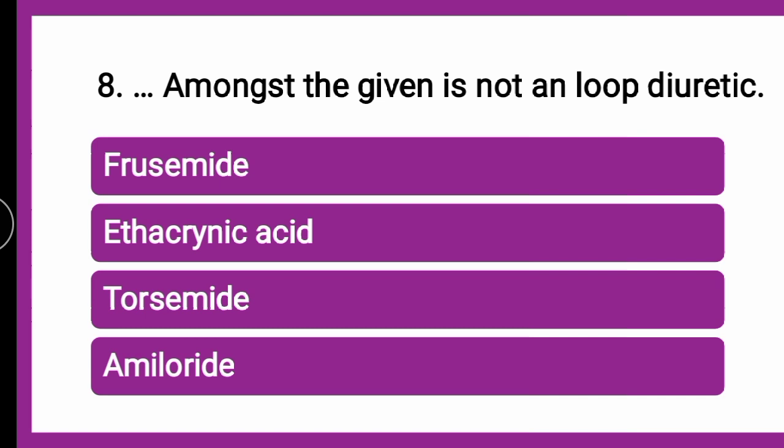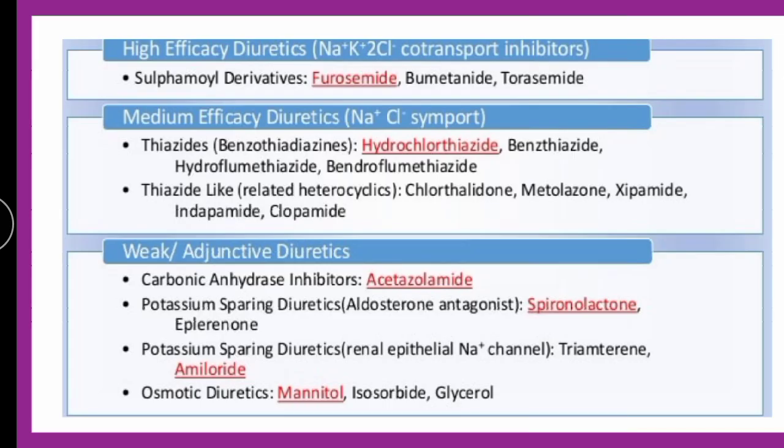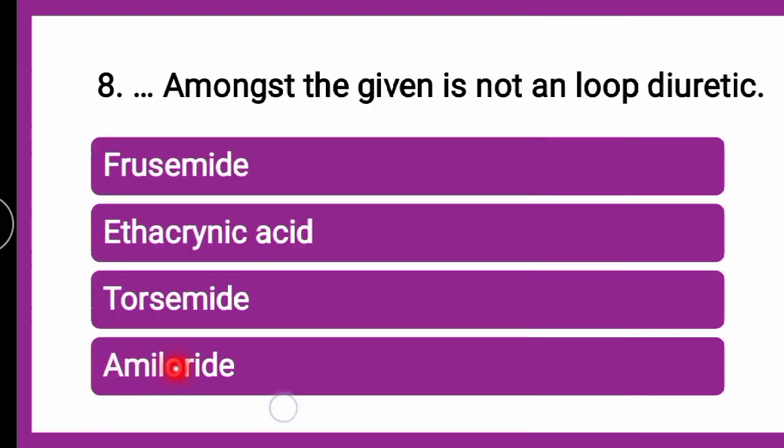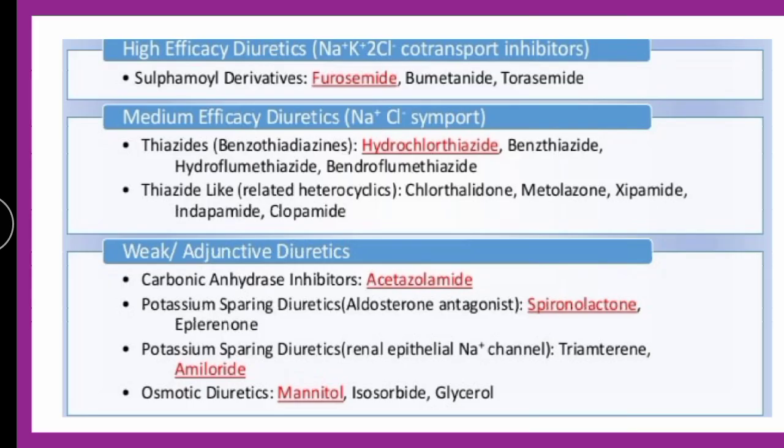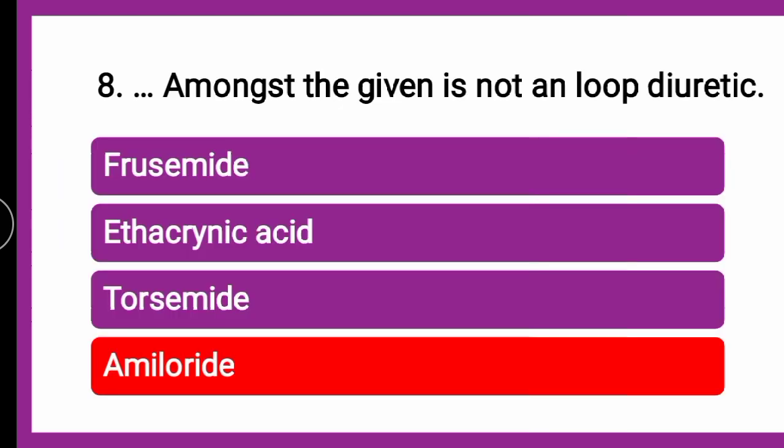So you can put your answer in the comment section. Till that we will go for the explanation. If you look into the names properly, the high ceiling diuretics are nothing but furosemide, torsemide, and ethacrenic acid, which is a very ancient drug, which is only historical now. So all these are high efficacy diuretics. Only the remaining one, that is amiloride, is a potassium sparing diuretic. So the correct answer is amiloride, which is not a loop diuretic. It is a potassium sparing diuretic.